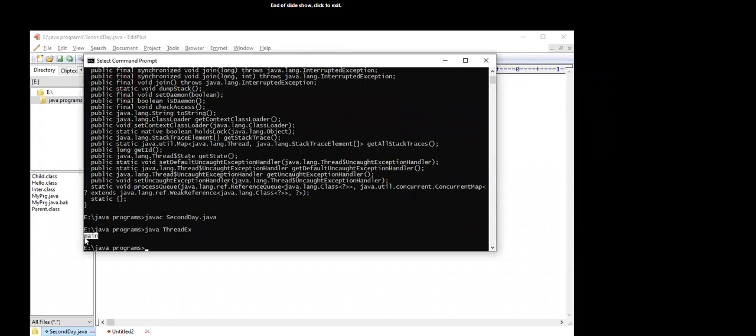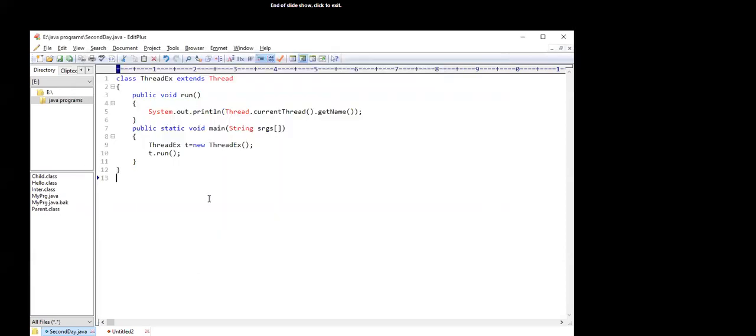What are you getting? Main. Because in that case, the run method is directly called by the object of the Thread class, but it is not the concept of multi-threading. But if we invoke the start method, which automatically calls the run method, then only the concept of threading will get implemented.